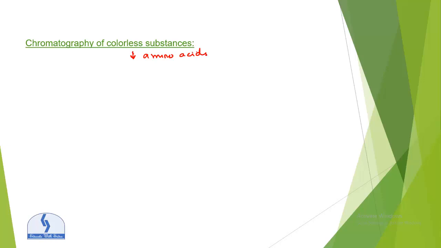Okay, now the next topic is chromatography of colorless substances. For the colorless substance we are taking, for example, amino acid. So what we do, we first spray the locating agent on the chromatogram. And for amino acid, what is the locating agent? For amino acid, it is ninhydrin. Ninhydrin is a locating agent for amino acid. So we spray the locating agent, like ninhydrin, on the chromatogram and it gives a deep blue or purple coloration with the amino acid. That is normally used for fingerprints.